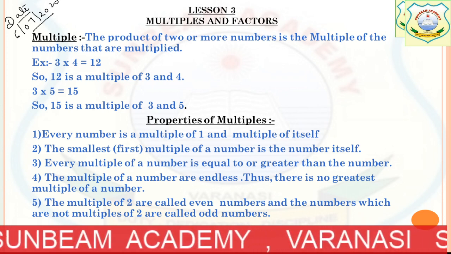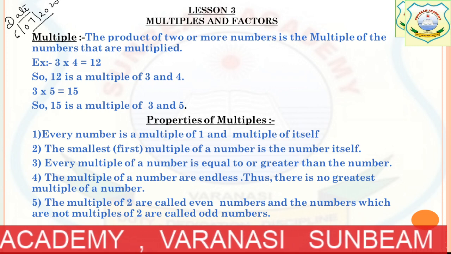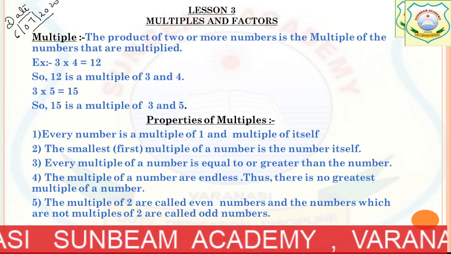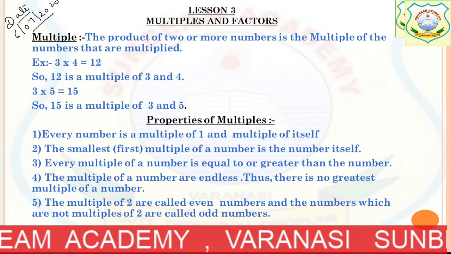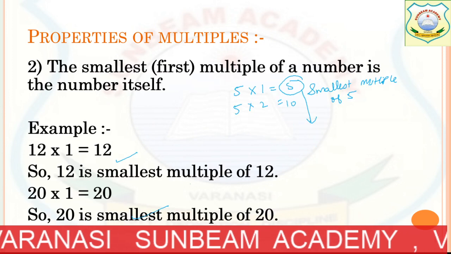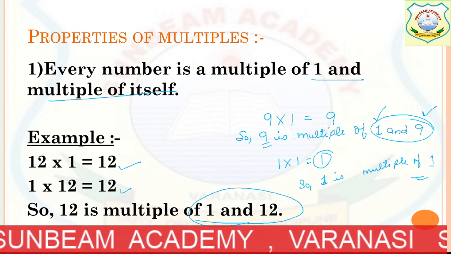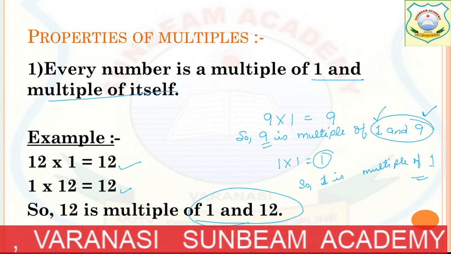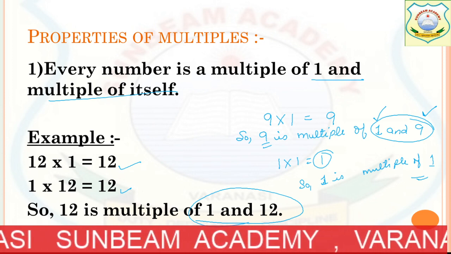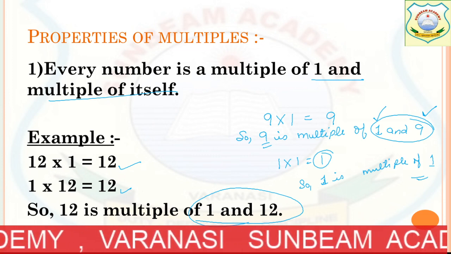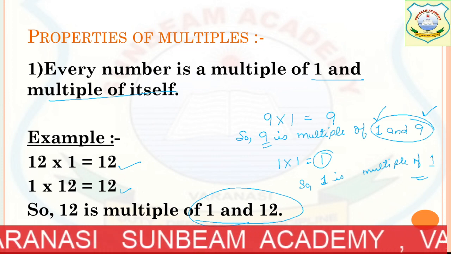Every number is a multiple of 1 and a multiple of itself. Written. Now you want to write the example. Let's go back there. Now write the example. 12 multiplied by 1 equals 12. 1 multiplied by 12 equals 12. So 12 is a multiple of 1 and 12. Note it down. Note down the example.